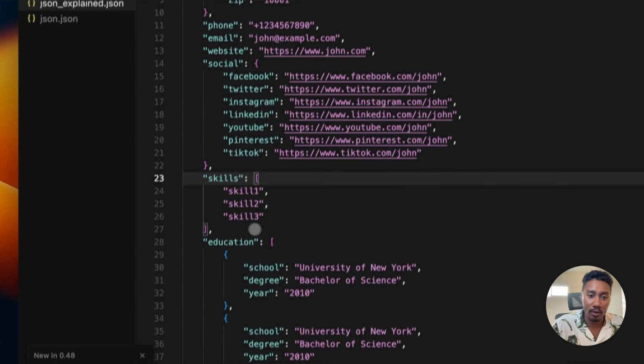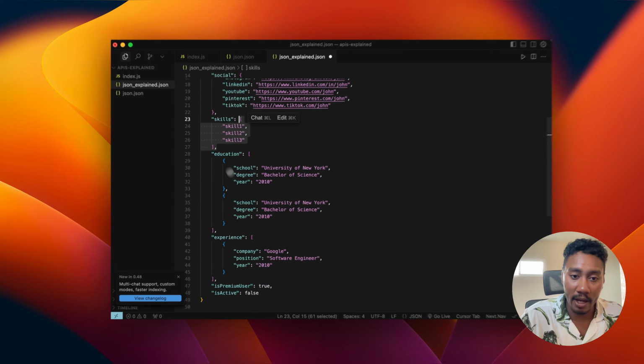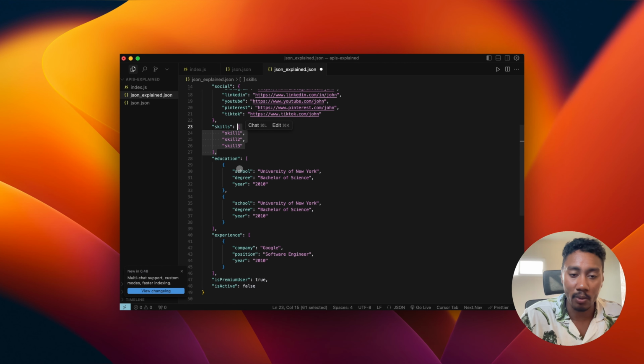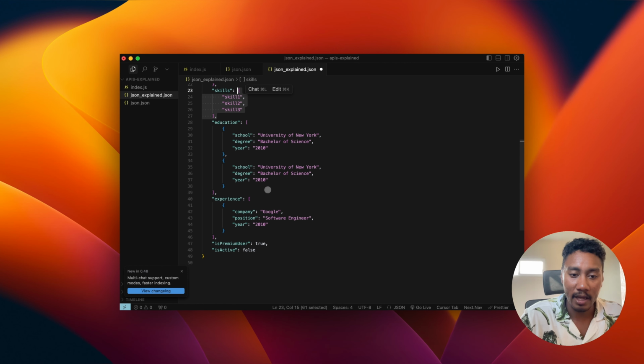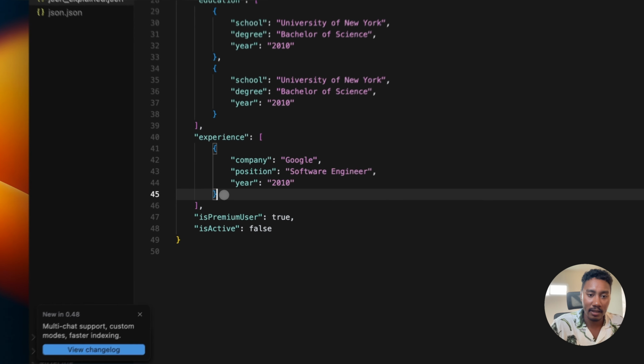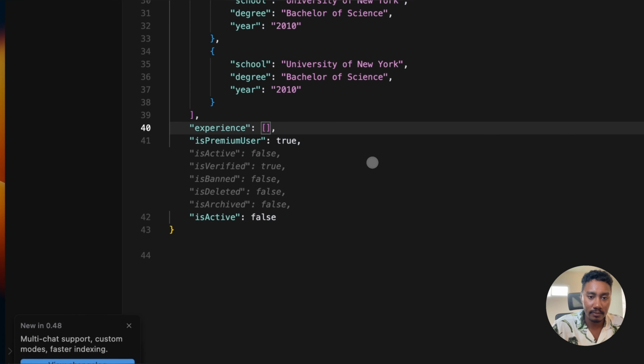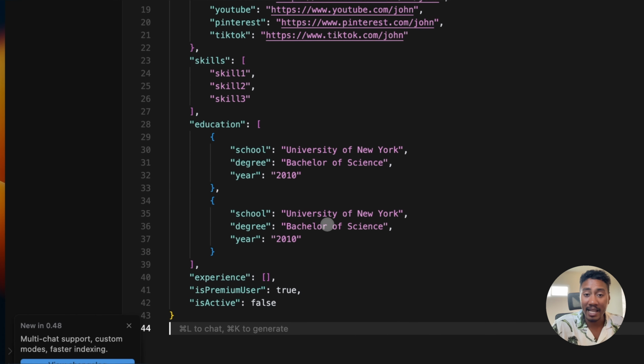We also have arrays. We can have empty arrays, or we can have arrays with only 1 object, right? And then we also have Boolean values. And then let's delete this one so that we have a null value right here. So that's pretty much it.